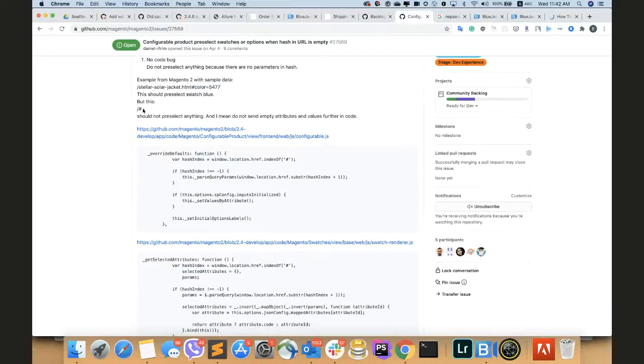But in this case, options will be selected with some random behavior. So in general, if we just add an additional hash to the URL, nothing should change. It should be a base page without any pre-selected options.